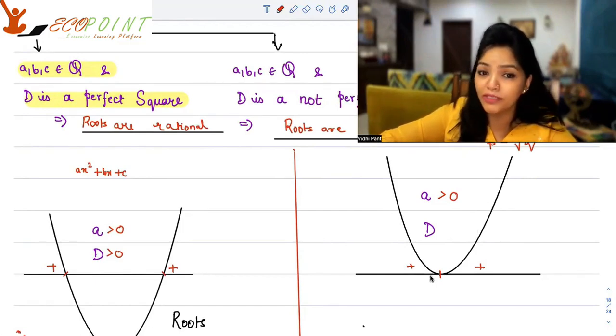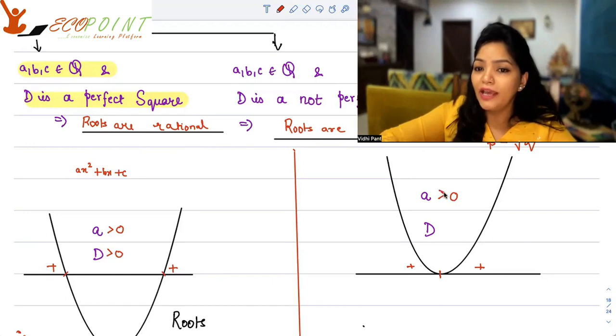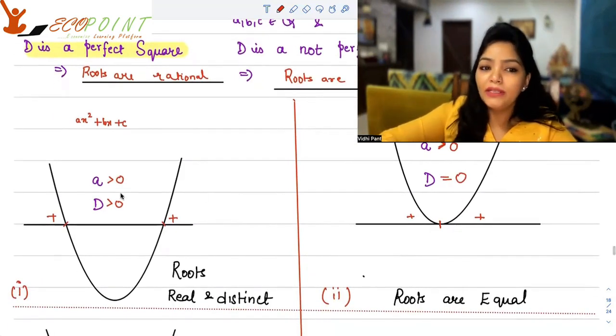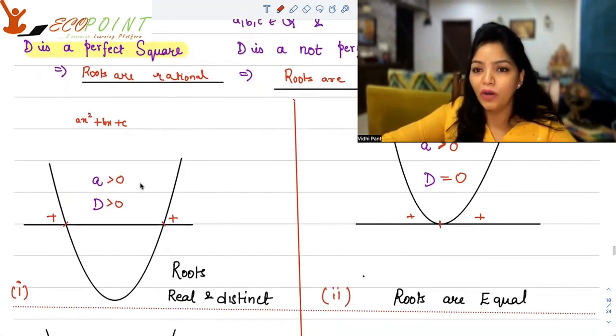Fx is only positive, and therefore A has to be positive. And D is equal to 0 because you have equal roots. When A is greater than 0, the quadratic polynomial will give you positive values.